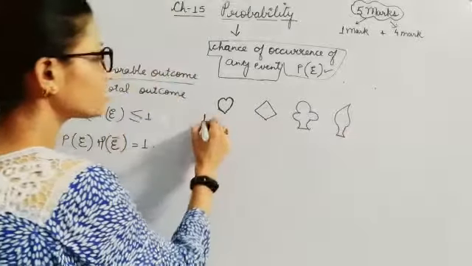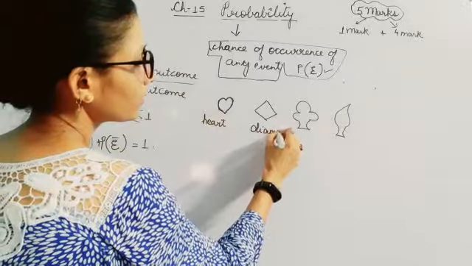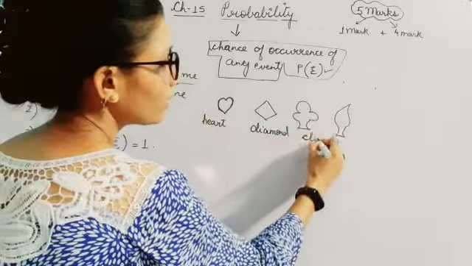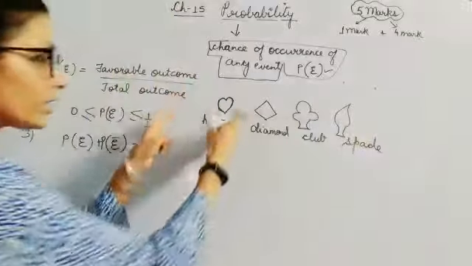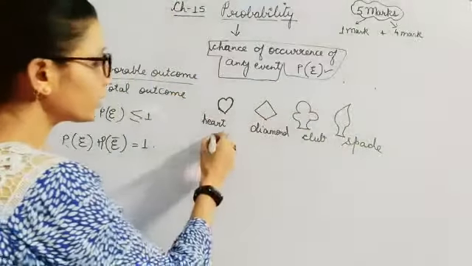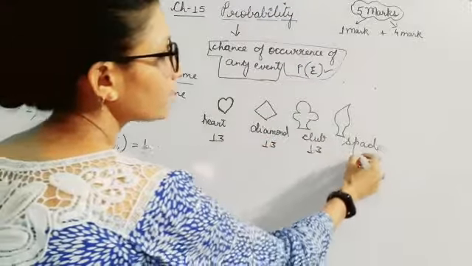So here this is the heart shaped card, this is your diamond card, this is your club card, and this is your spade. Now children, each symbol has 13 cards in it. So all of these will have 13 cards.